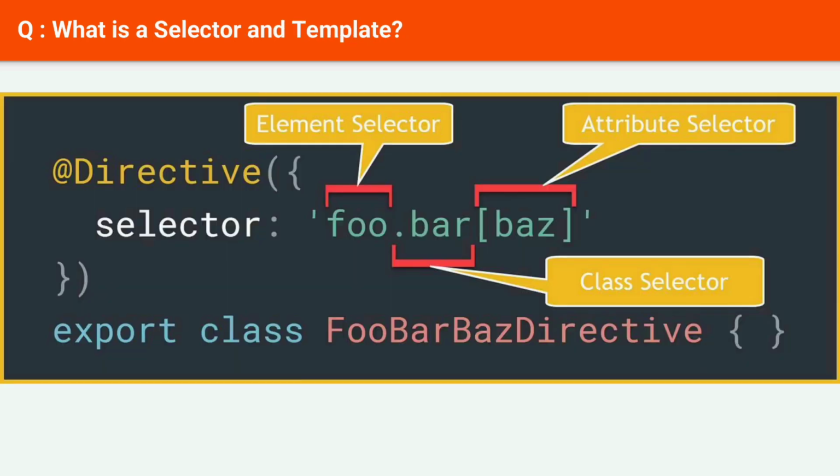Next question: What is a selector and template? A selector is one of the properties of the object that we use along with the component configuration. A selector is used to identify each component uniquely in the component tree, and it also defines how the current component is represented in the HTML DOM.